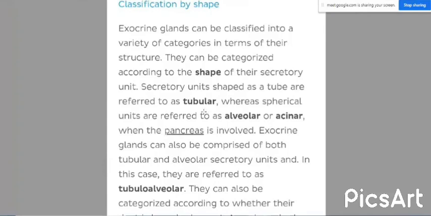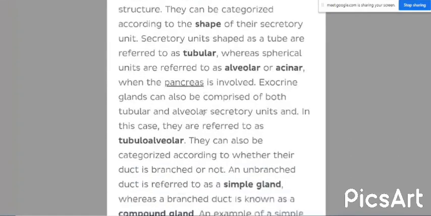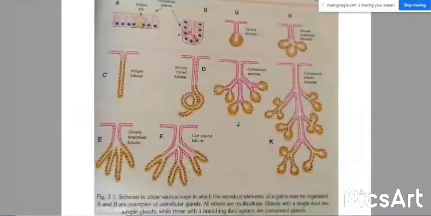So this is different types of glands can be seen in this diagram. Can you see my screen? Yes, ma'am. Can you see the diagram? Okay. Is it clear?